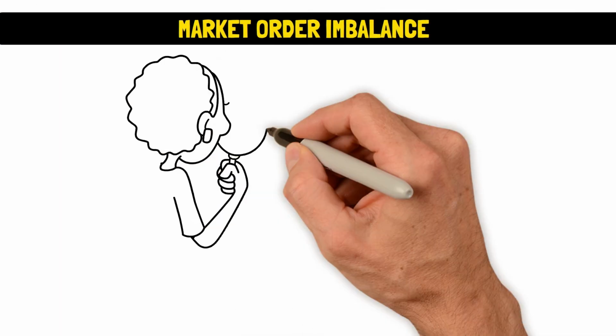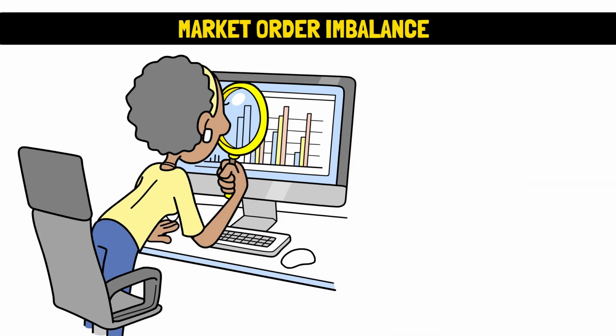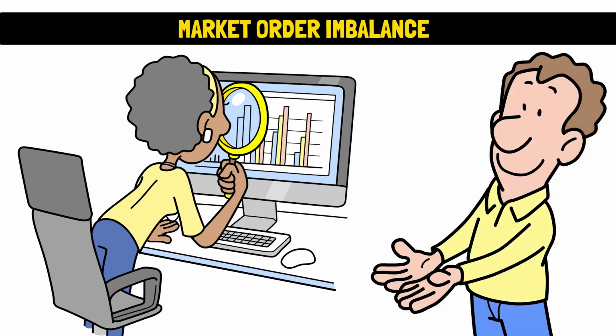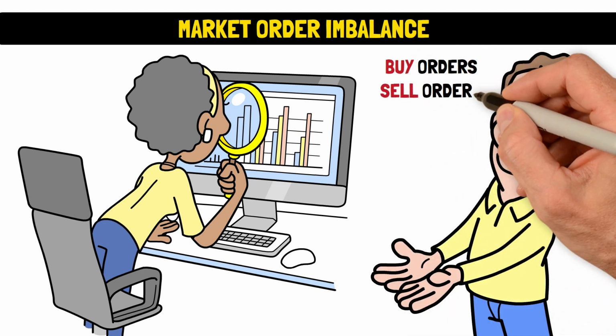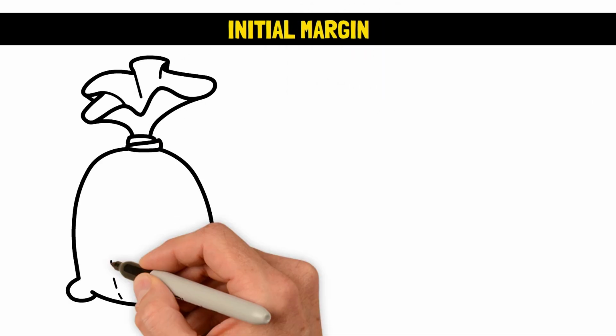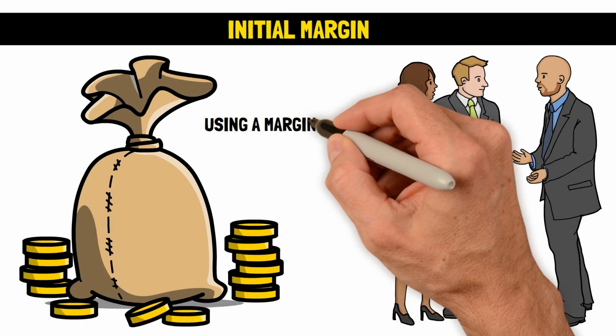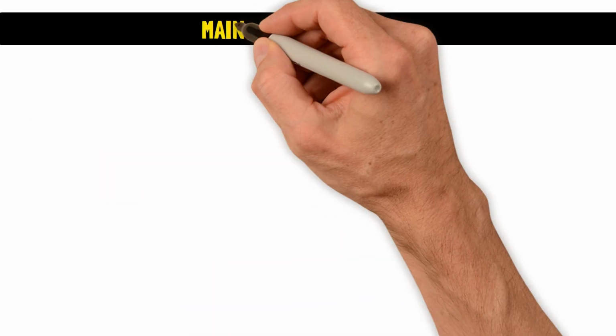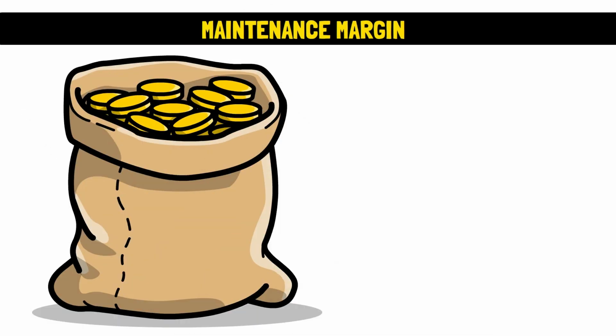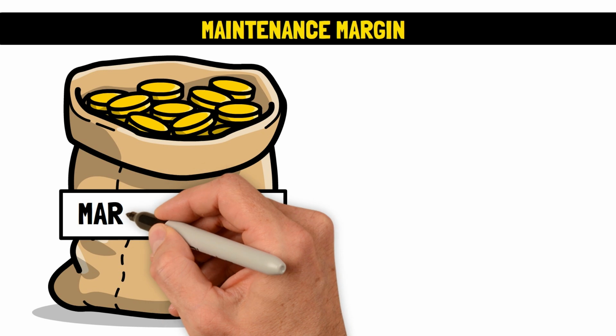Market order imbalance. This refers to the situation in the stock exchange where there are noticeable inequalities between buy orders and sell orders for a particular security. Initial margin. This is the amount of money required by a broker for an investor to deposit when using a margin to buy securities. Maintenance margin. This is the minimum amount of money that must be maintained in a margin account to continue holding leveraged positions.